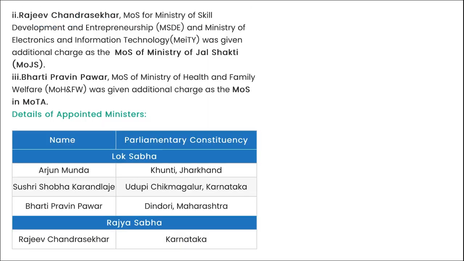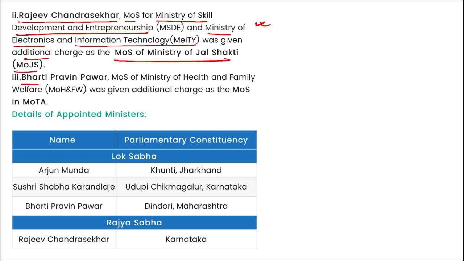Apart from this, remember, Sushri Shobha Karandlaje, Minister of State for Agriculture and Farmers Welfare, was given the additional charge of the Minister of State in the Ministry of Food Processing Industries. Rajiv Chandrasekhar, Minister of State for the Ministry of Skill Development and Entrepreneurship and Ministry of Electronics and Information Technology, was given the additional charge of the Ministry of Jal Shakti. Mark this. And Bharati Pravin Pawar, Minister of State of the Ministry of Health and Family Welfare, was given the additional charge of the Ministry of Tribal Affairs. Right? So these two are important.